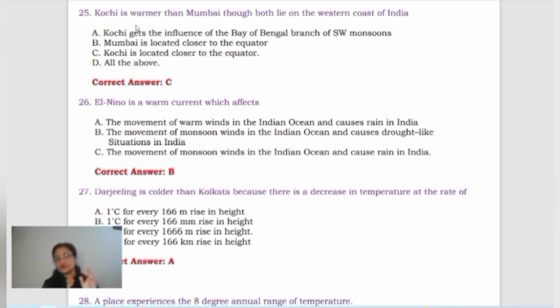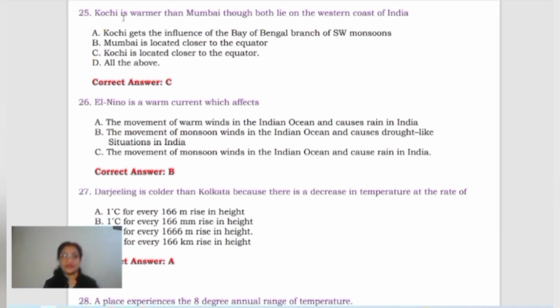Now see children, the condition given here is that both the cities mentioned, Kochi as well as Mumbai, are lying on the same coast of India, right? Western coast of India. Moreover, these are lying on the coast, so they have the equable climate. Now the question is, why is Kochi a little warmer than Mumbai? The reason for that is that Kochi lies a little closer to the equator as compared to Mumbai.